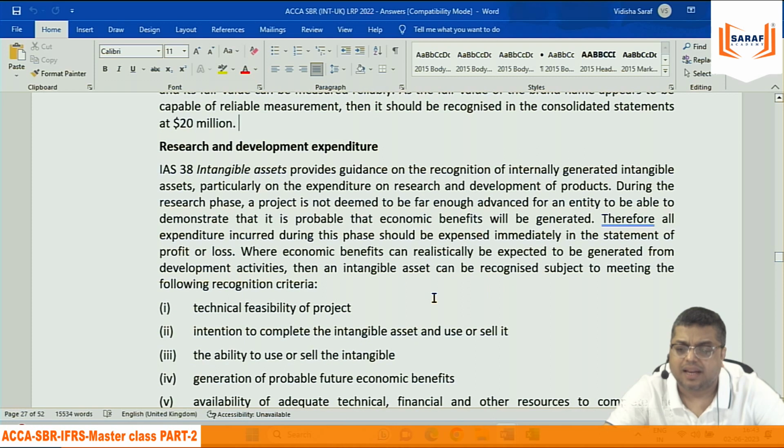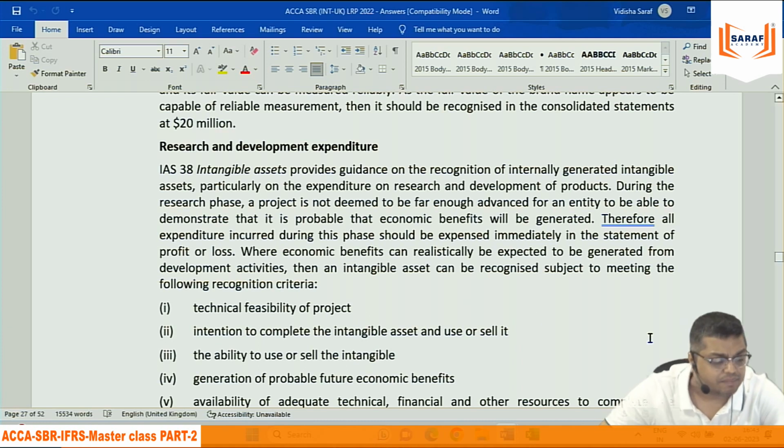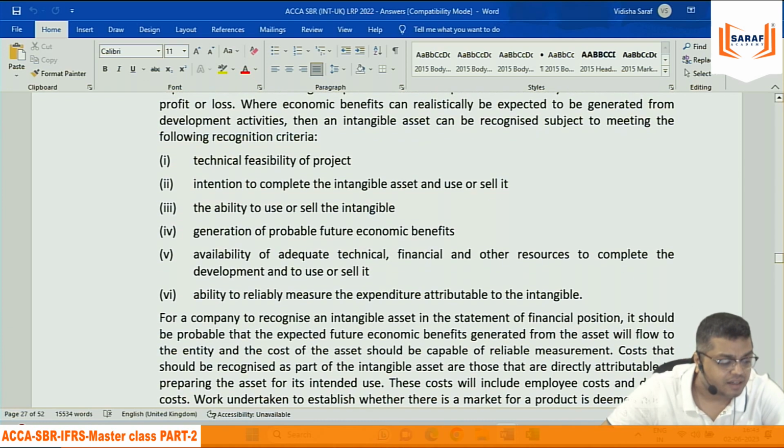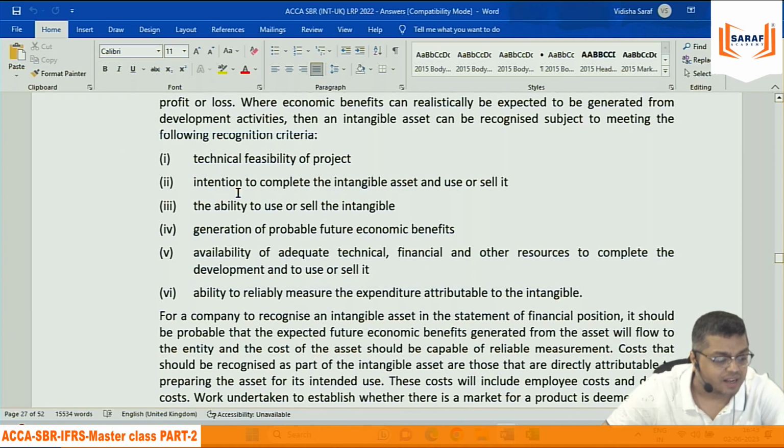IAS 38 intangible assets provides guidance on the recognition of generally internally generated intangible assets, particularly on the expenditure on R&D. During the research phase, a project is not deemed to be far enough advanced for an entity to be able to demonstrate that it is probable that economic benefits will be generated. Therefore, all expenditure incurred during this phase is charged to P&L. Where economic benefits are realistically expected to be generated from development, then an intangible asset can be recognized. So 6 points, 6 points correct here. Technically feasible, intention to complete, the ability to use or sell the intangible asset.